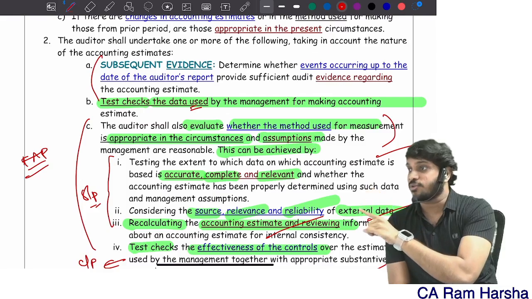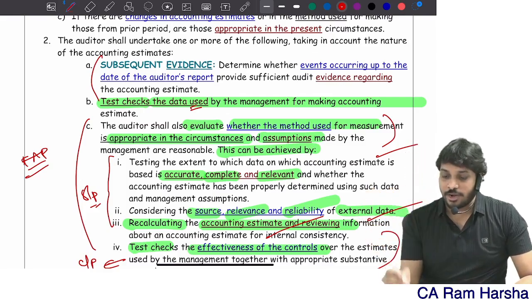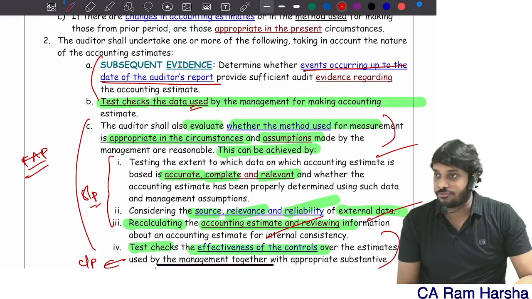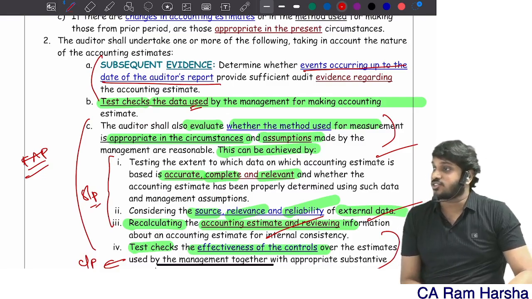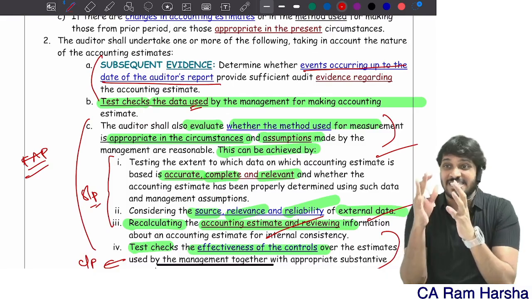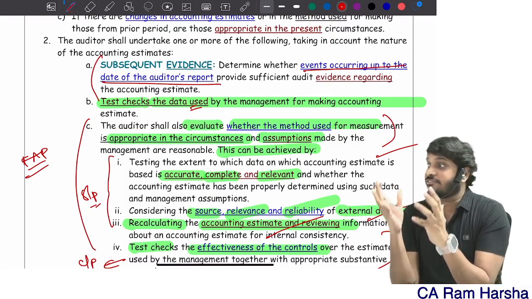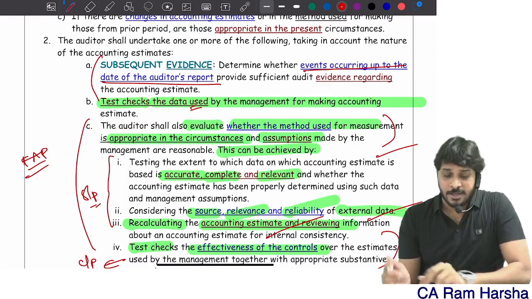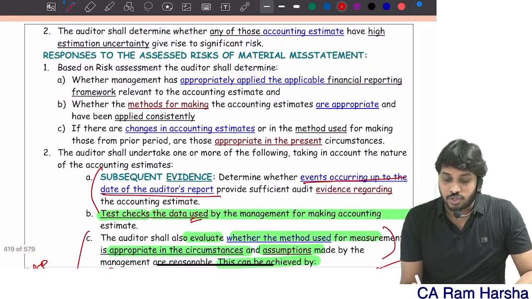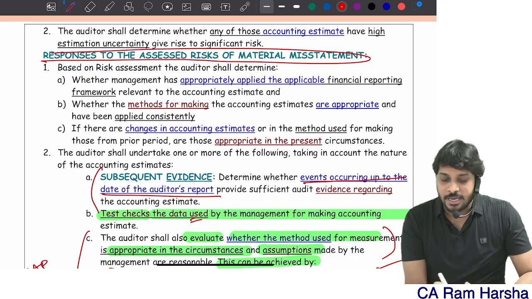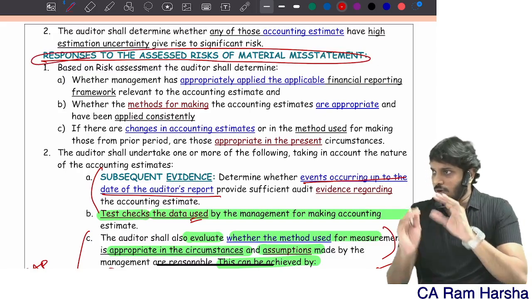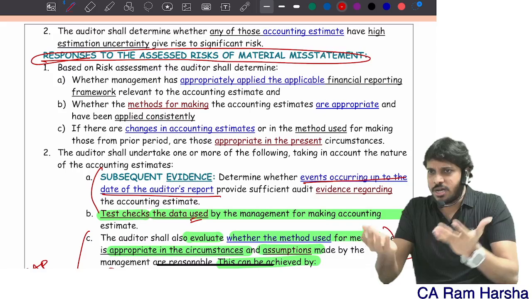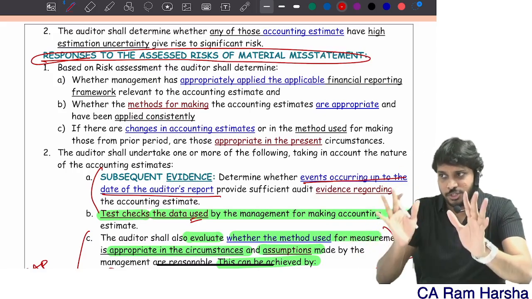Subsequent evidence also you have to verify. Up to which date? Up to the auditor's report. Even events occurring up to the date of the auditor's report, subsequent evidence also you should verify. This is a substantive procedure to verify accounting estimates. Or I can call it the response to the risk assessed. So whatever risk you assess, now how do you respond? You are getting the point.